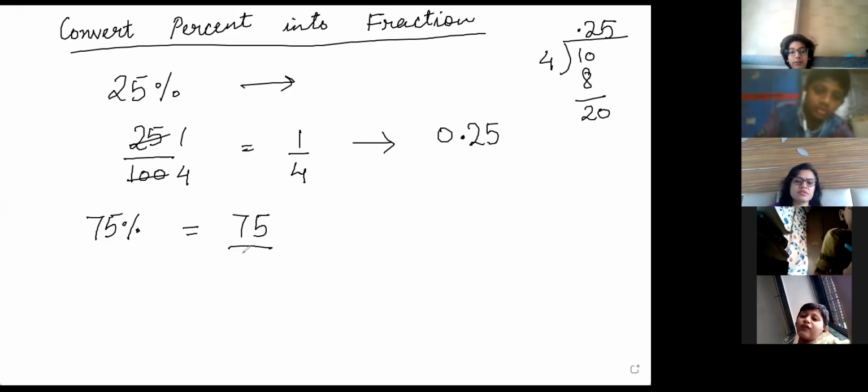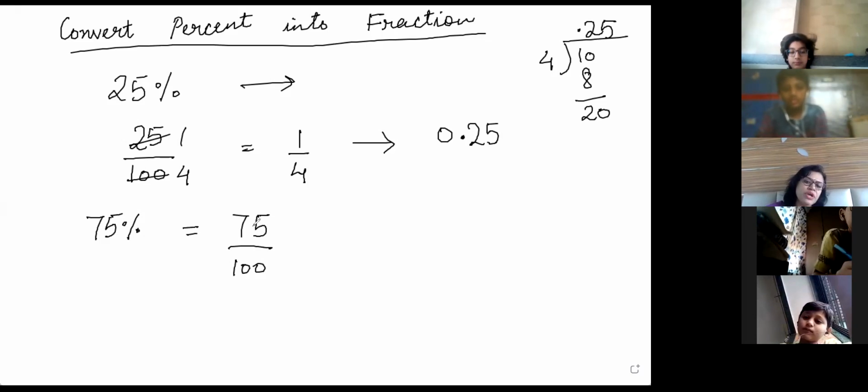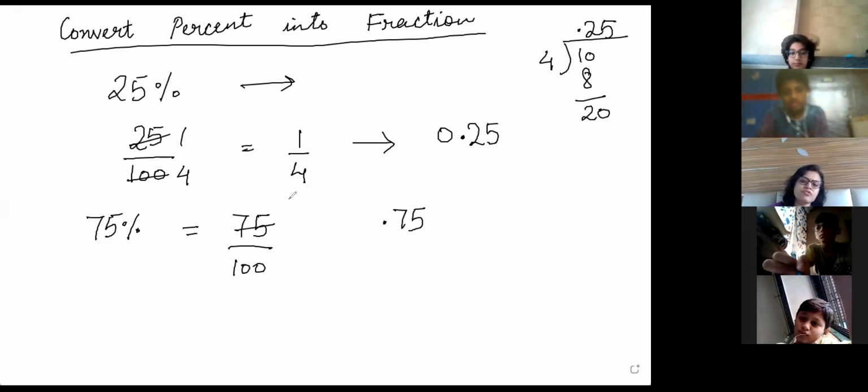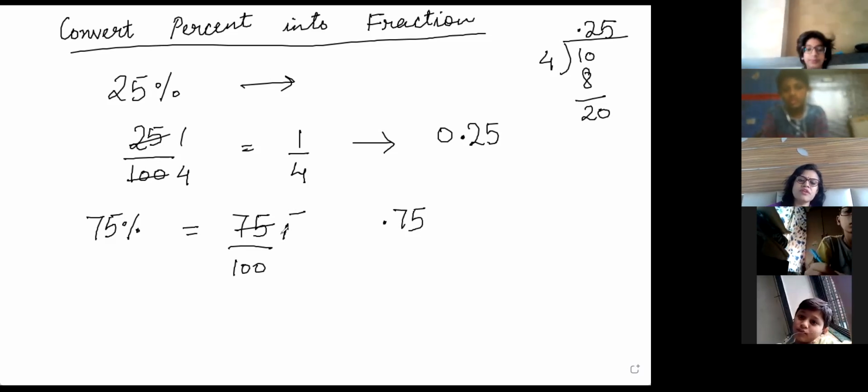Ma'am, 0.75. 75 by 100. Now see, in decimal you can do it. 75 divided by 100 is how much? 0.75. And write it in the lowest form as a fraction. This is already a fraction, but it should be in the lowest form. 5 ones are 5.